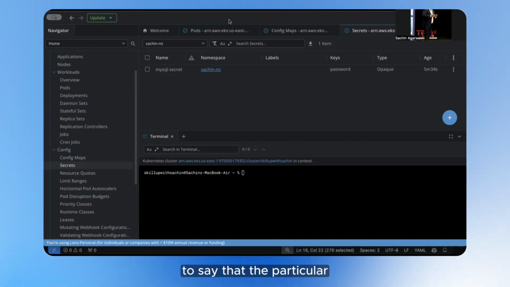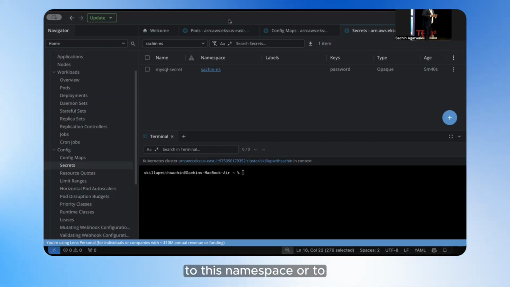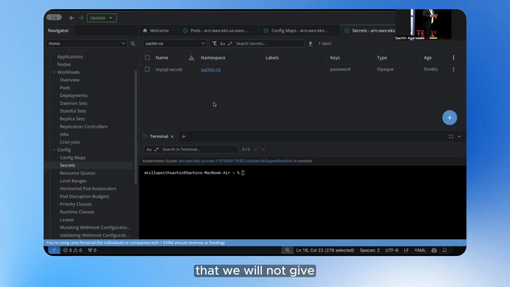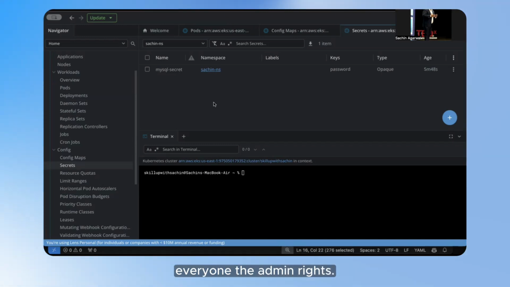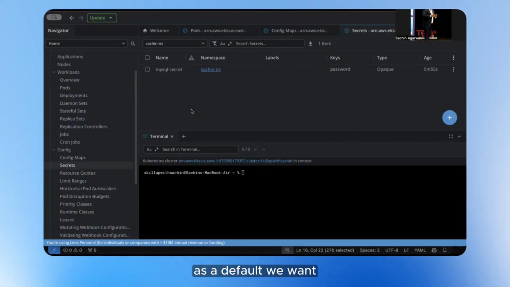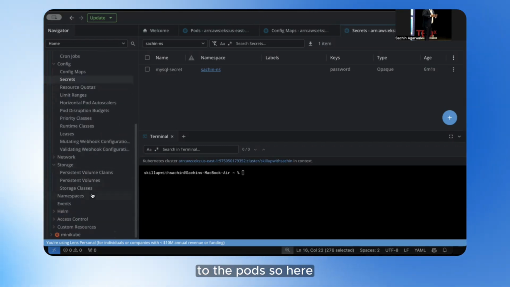But when I have to say that the particular user it is working with, or the particular role, has access to this namespace or to this pod, we will not give everyone the admin rights. Right now we don't have anything, we have everything as a default. We want to give the read access to the pods. We want to give the default access to the pods.